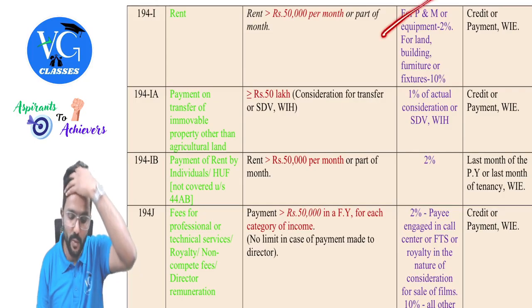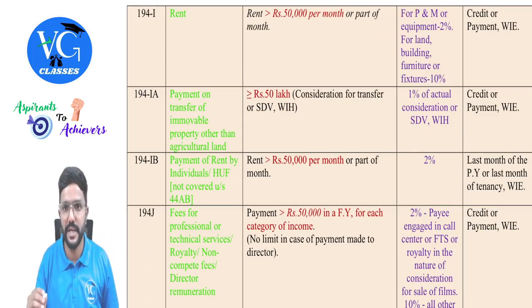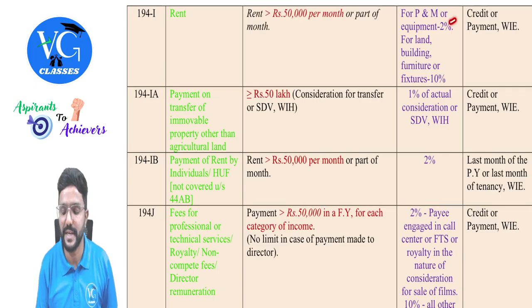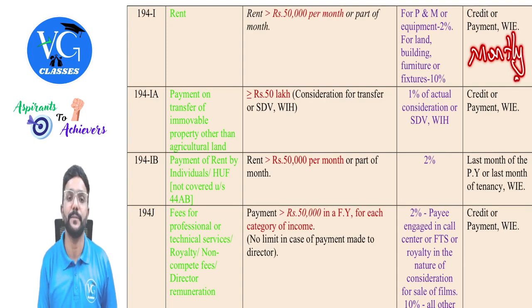Okay. At what rate? For plant and machinery or equipment, it is 2%. For land and building or furniture or fixtures, it is 10%. When does TDS have to be deducted? At the time of credit or payment, whichever is earlier, every month, monthly. TDS is monthly here. Okay.